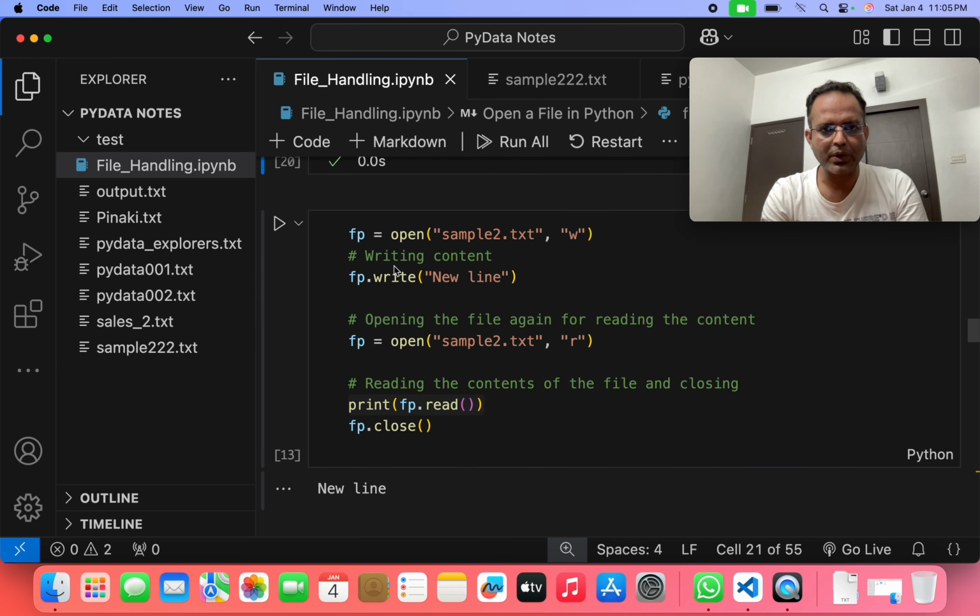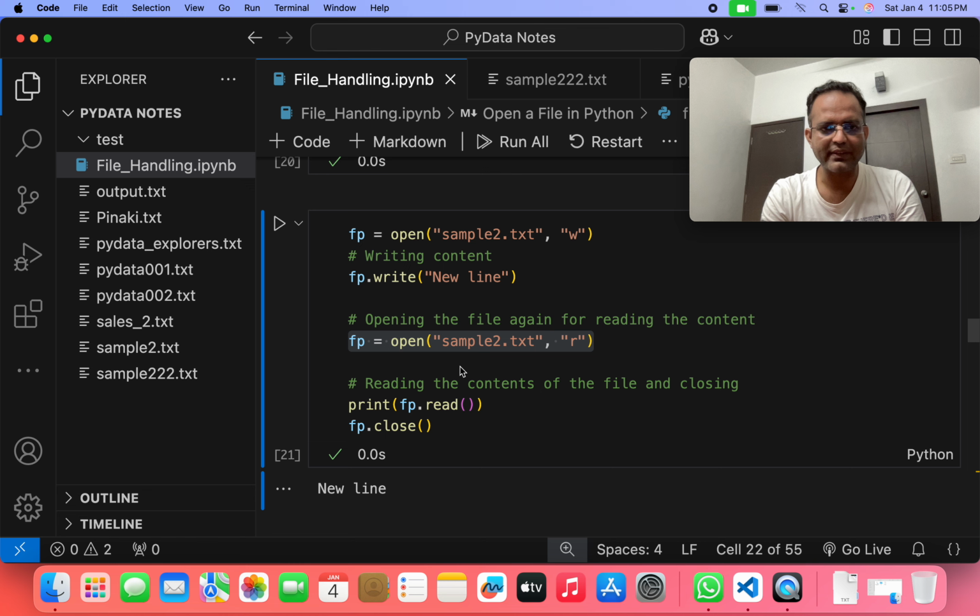Again, we just want to open and write down something. fp is equal to open, within the first bracket sample2.txt. We open it in write mode. Then fp.write, we write one line, that is the new line. And then fp is equal to open sample2.txt, comma r, which is the read mode, because we wrote this line, new line, in this file sample2.txt. Then we want to check whether this is written or not, so we read this file, print fp.read, then we close the file.